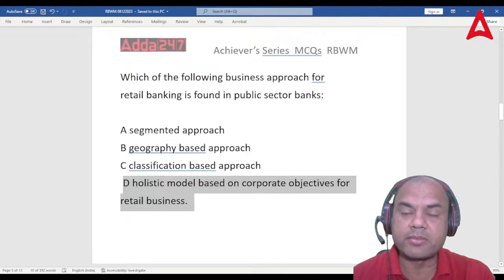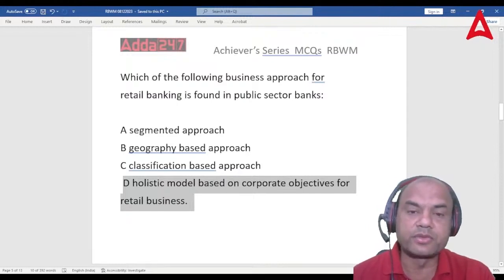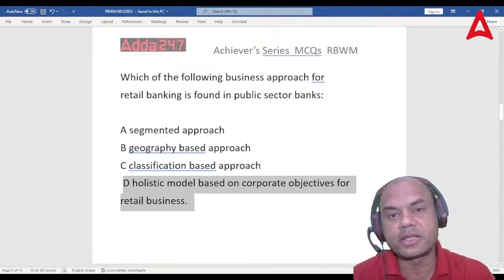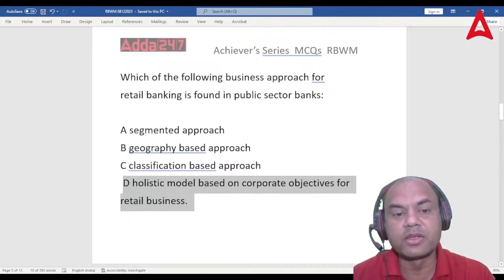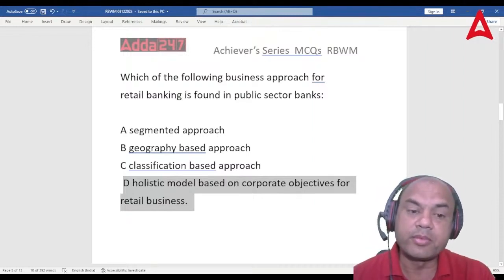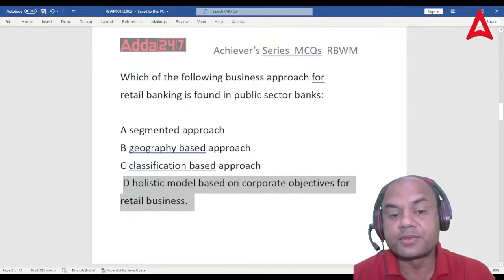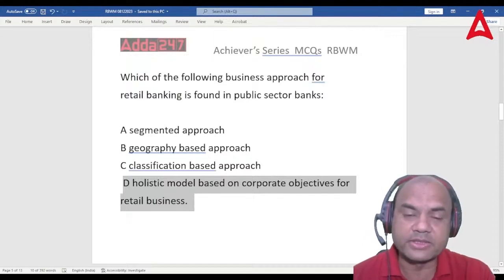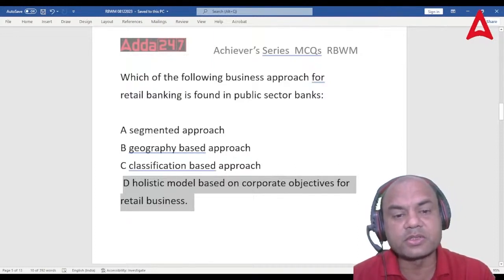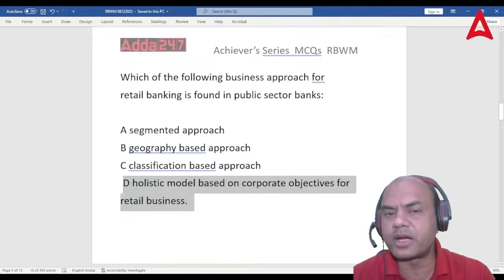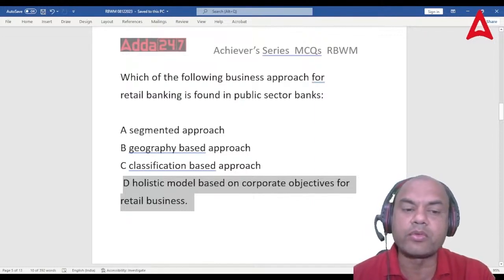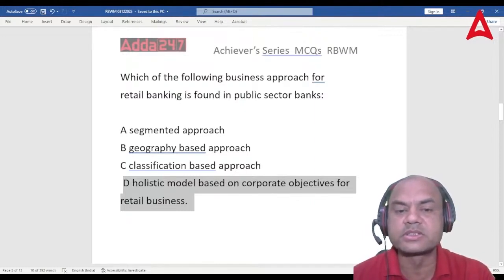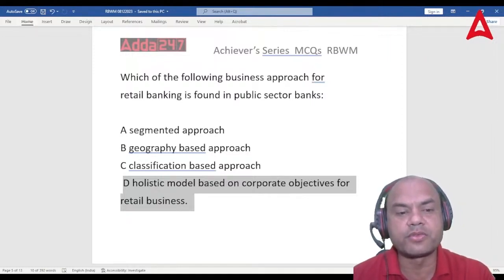Nowadays, even public sector banks have changed. You've seen the shares of public sector banks now in the stock market, hugely up. Why? Because they have changed the model. Earlier, we had this model of classification based, geography based, everything we had in our banks. Geography based also we added, classification based also we added, but now we are coming out of all these and now we are moving towards this. Holistic model based on the corporate objectives for retail business.